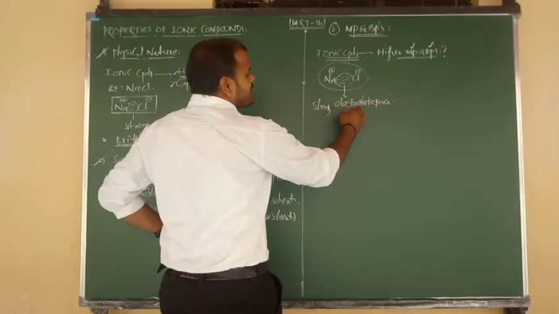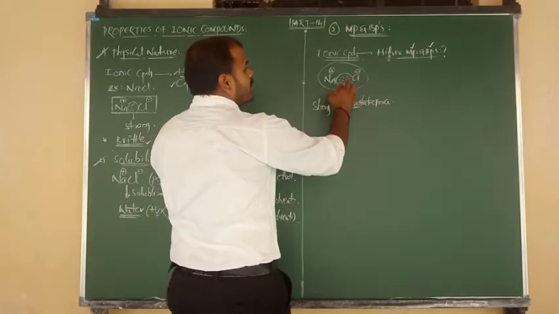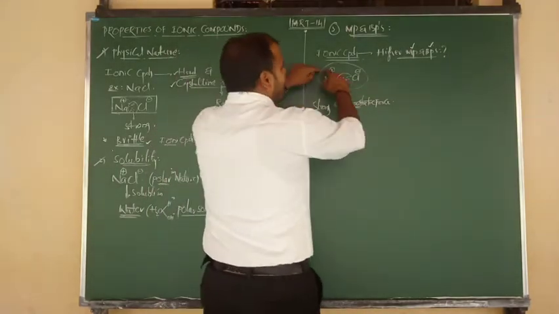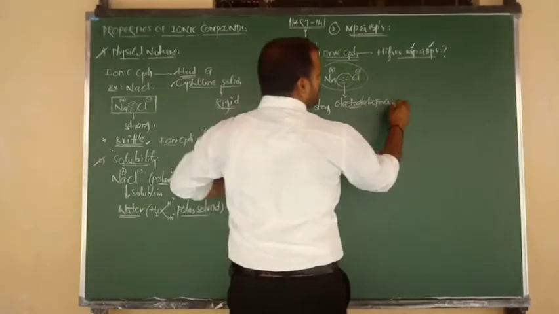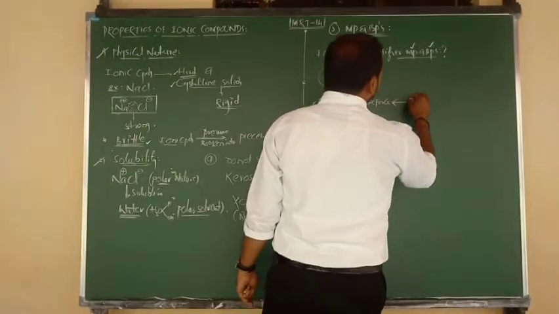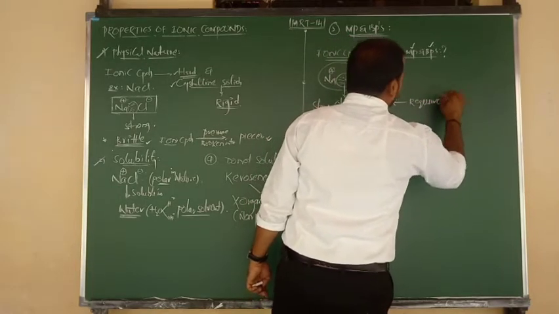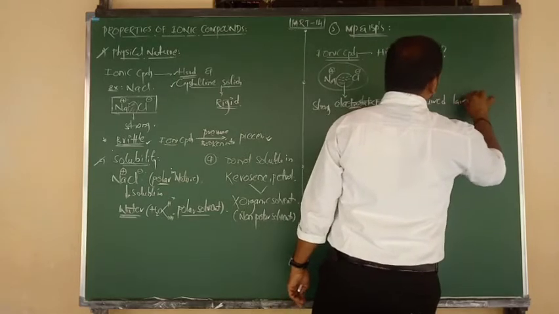So due to the presence of strong interionic forces, or strong electrostatic forces between two oppositely charged ions, to break this strong interionic force we require a large amount of heat energy.